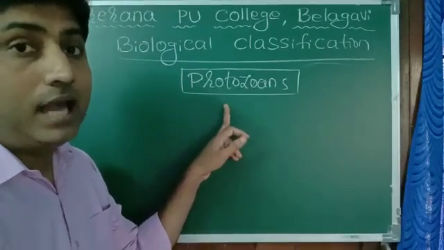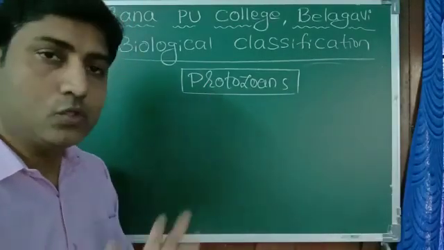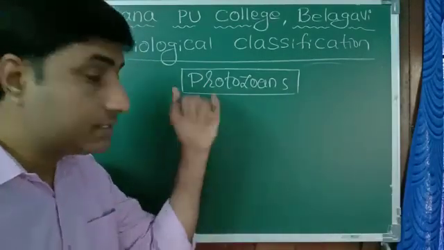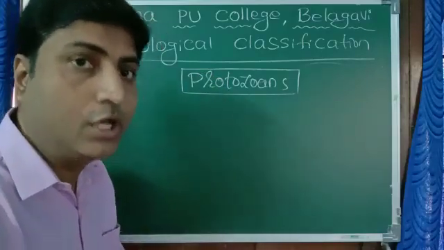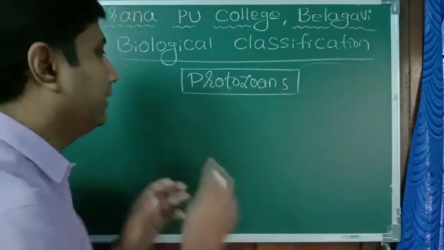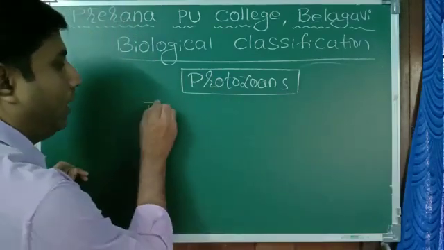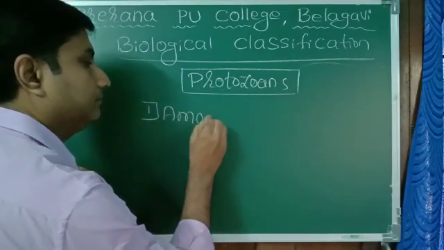That is the last type in Protista, protozoans. Protozoans are again subdivided based on their locomotory structure. Locomotory structure means the structure which helps in their movement. The first type of protozoan is amoeboid.